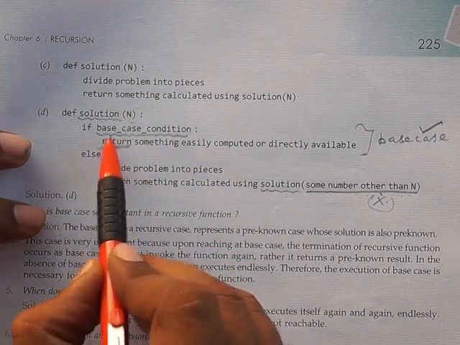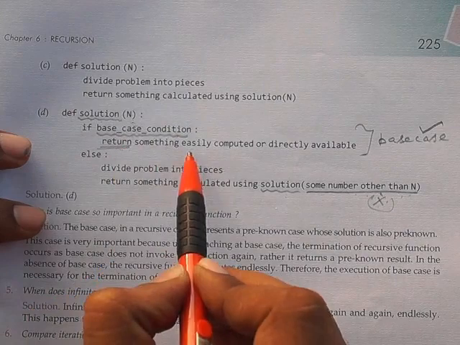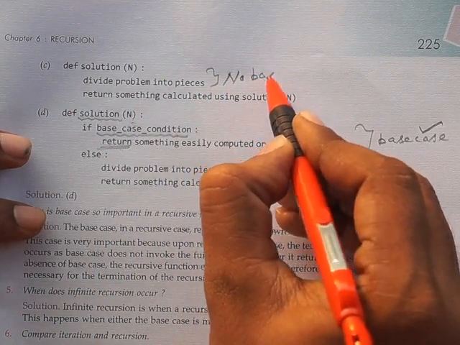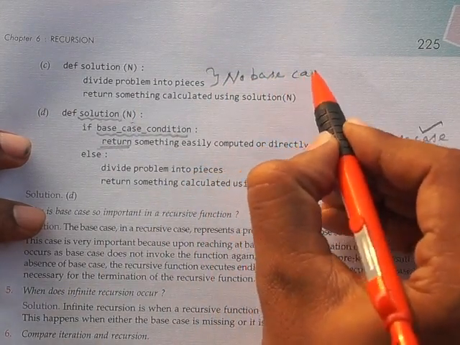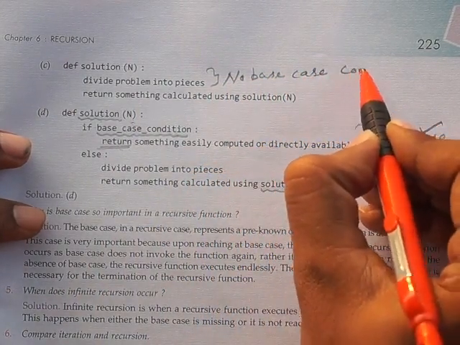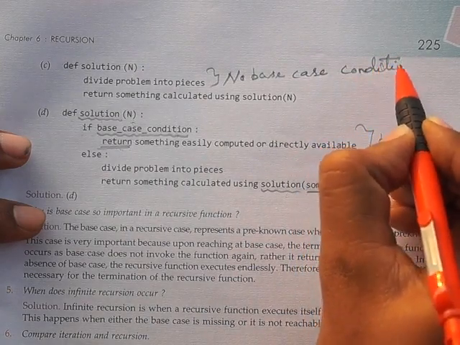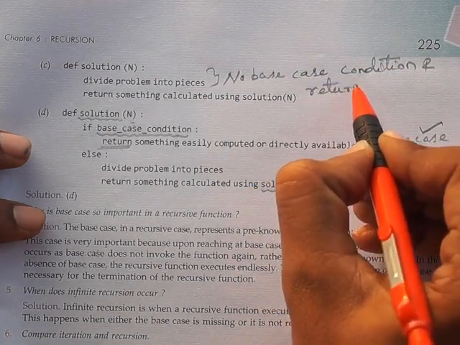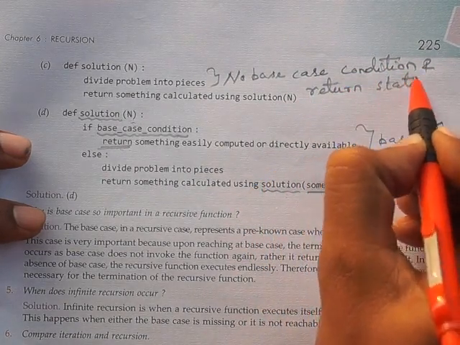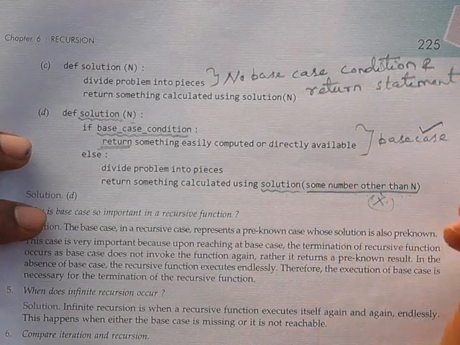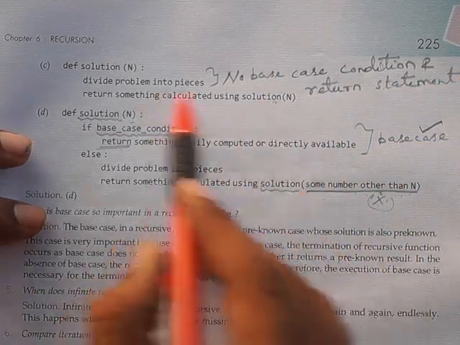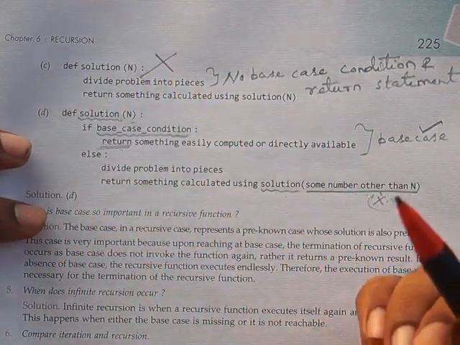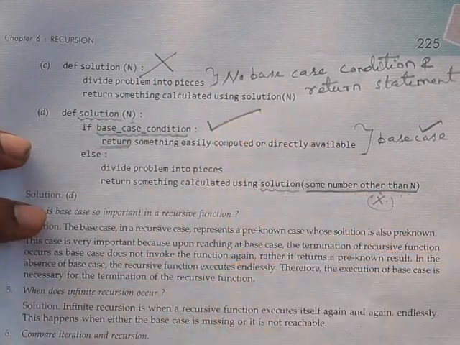Here you see, the base case condition is there and the return statement is there, whereas here there is no base case condition and no return statement. Because of this problem, this is not the right answer, got it, whereas this is the right one.